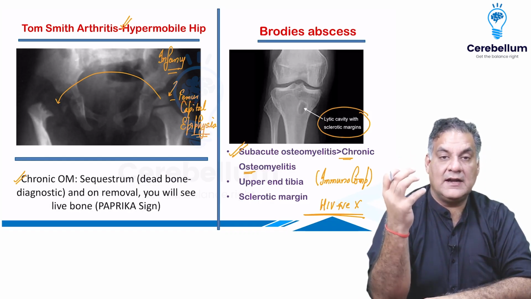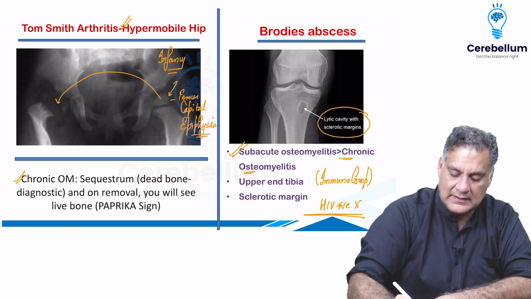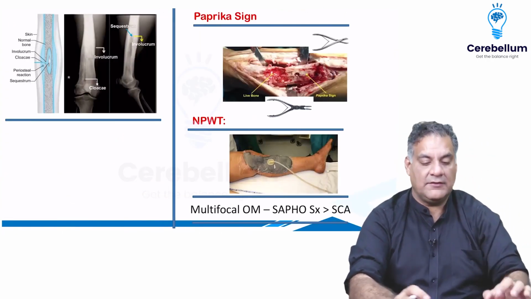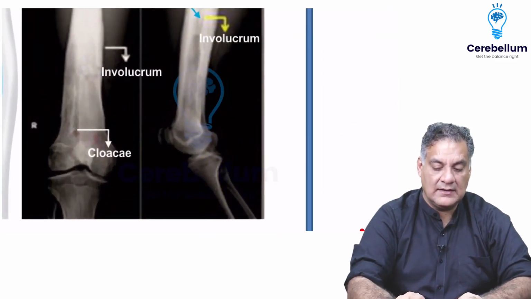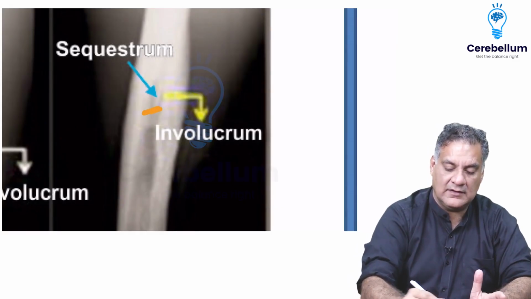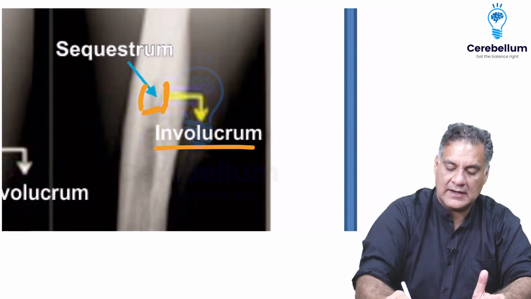When you remove the dead bone, the bleeding bone comes up. That's called as a paprika sign. Remember, whatever is alive will bleed and will hurt. So, if I look at this image here, in the center of the bone, there is an isolated bone called as sequestrum. Surrounding it is called as involucrum, the live bone.